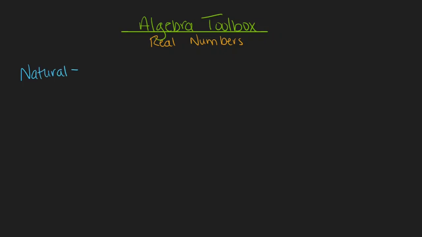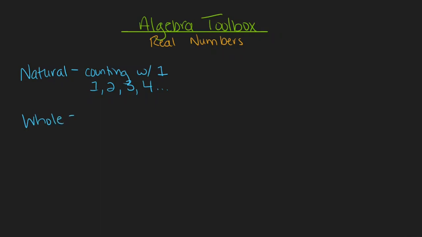Natural numbers are what we could consider counting numbers, starting with 1. So they would include values like 1, 2, 3, 4, and so on, up and up and up forever and ever. Up next, we have whole numbers.